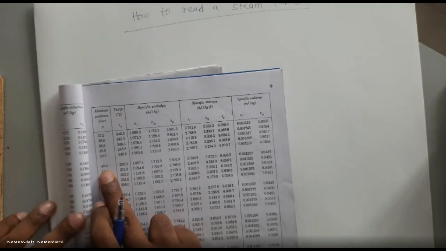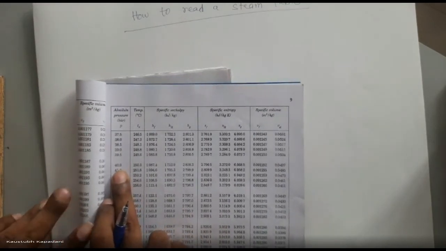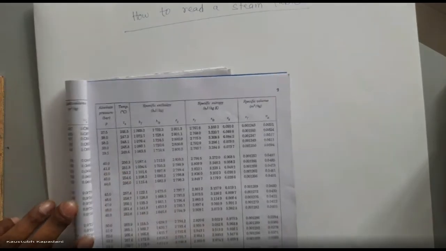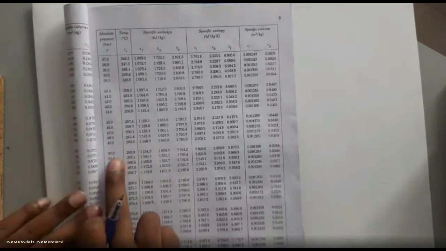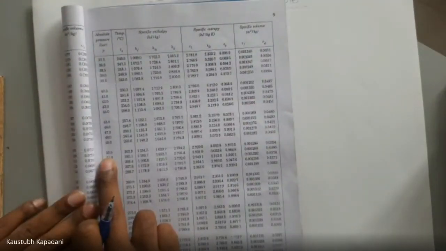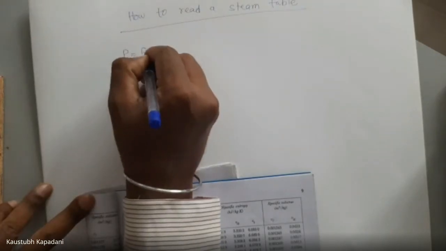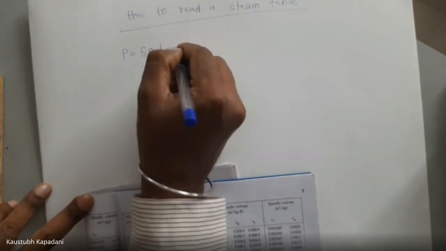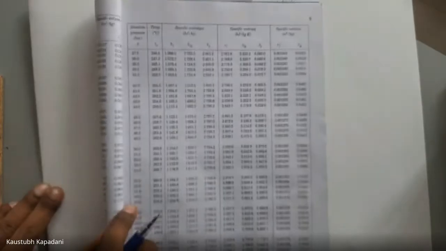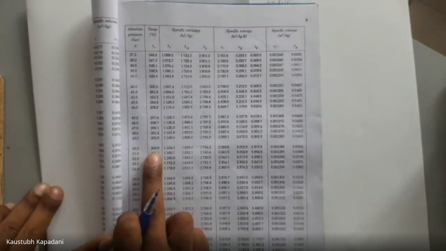Now understand these steam table values with one example. Let's take the example of 50 bar. The vapor pressure is, suppose, 50 bar. P is equal to 50 bar. At 50 bar, how much is the saturation temperature?